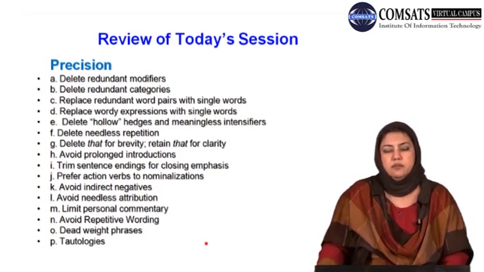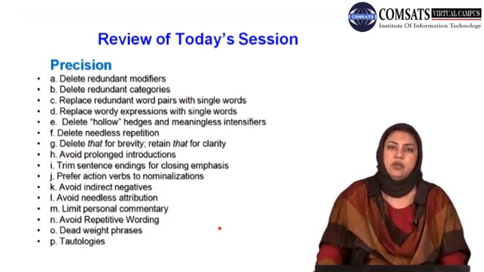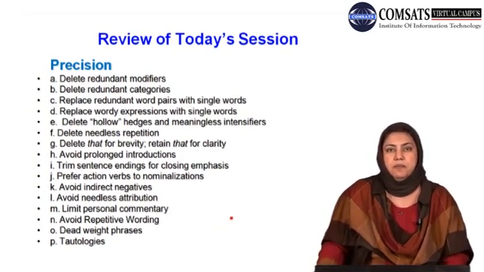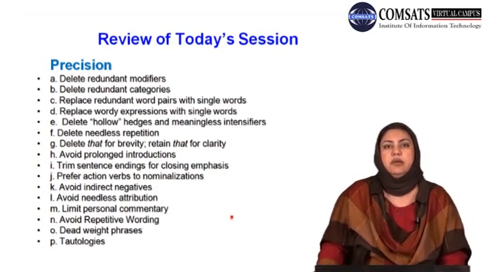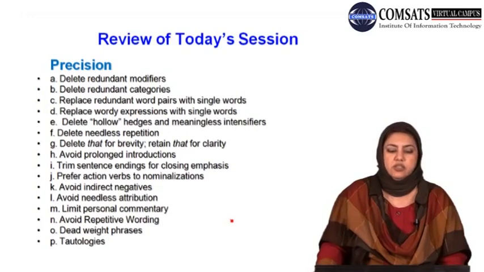All I would say as I close today's session is that look at the rules once again, go through these once again, and then you need to have some practice of those rules so that you could apply them. The more you practice them, the more you would be able to apply them, and then they would become a part of your routine. You would automatically learn to apply them. You would not have to be very much conscious then.